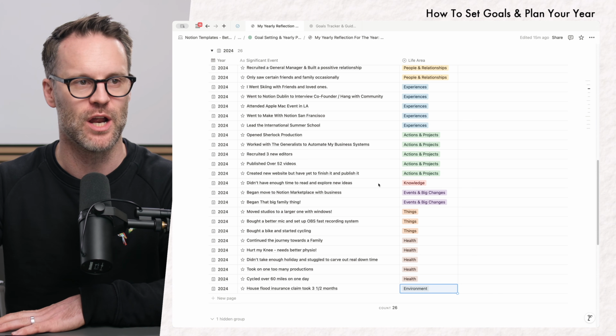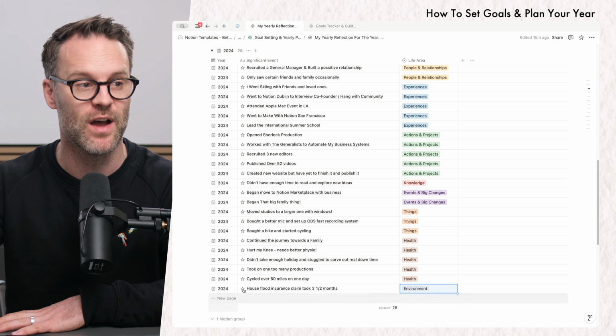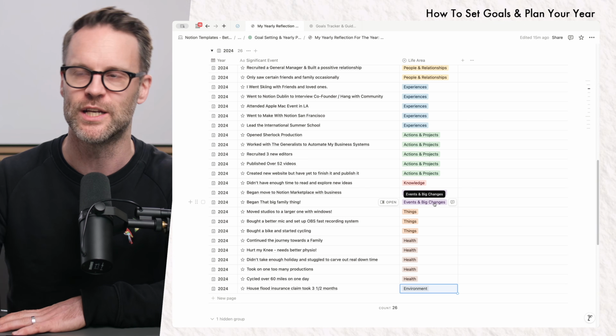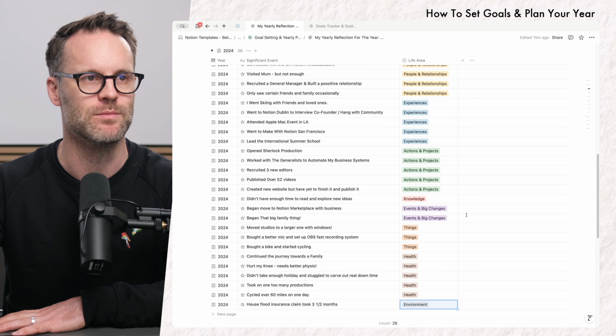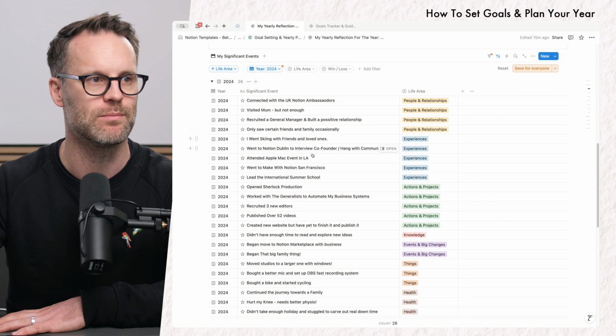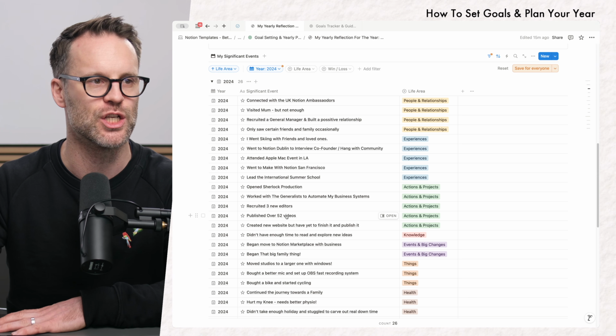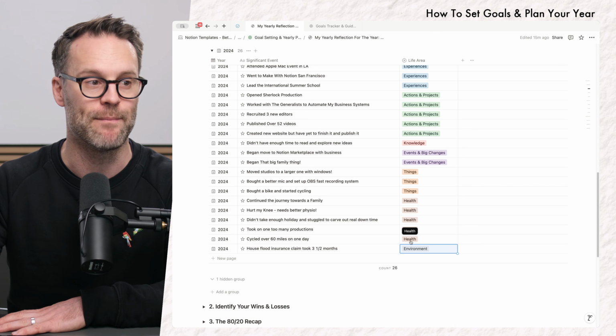And I found that if I haven't gone deep in one area, I could now go further and do things around, like, what did I learn and what did I develop in terms of skills? But you can kind of see a list of things here, like visiting people, some events I went to, and projects and actions that I took. So yeah, we've listed those in.